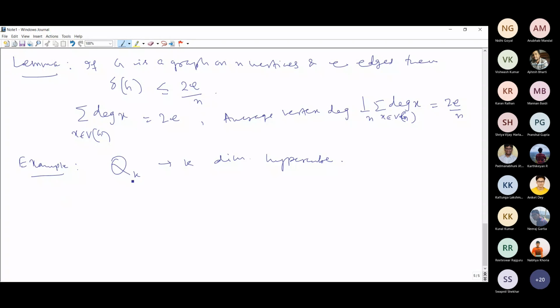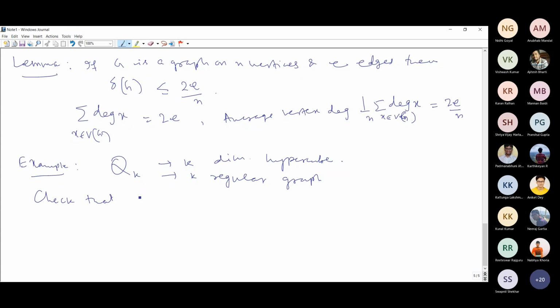You know that these are all k-regular graphs, right? The degree of every vertex is equal to k. So the minimum degree is equal to k, the degree of every vertex is k. So you check that even the other parameters are all equal.